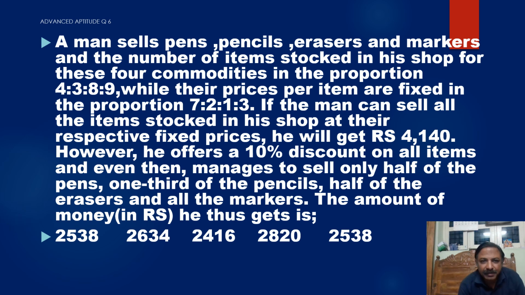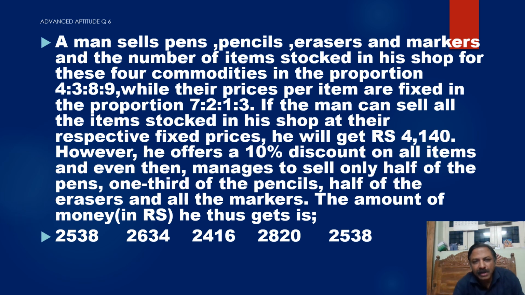Well, the prices per item are fixed. The ratio is 7:2:1:3. There are two ratios. First of all, there are 4 items: pen, pencil, eraser, and marker, and the number of items stocked in the shop for these 4 commodities is in the ratio 4:3:8:9. Like 400 pens, 300 pencils, 800 erasers, 900 markers. And the prices are fixed. Suppose pen is 7 rupees, pencil is 2 rupees, eraser is 1 rupee, marker is 3 rupees.